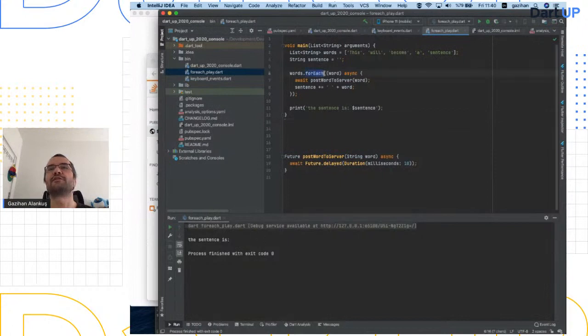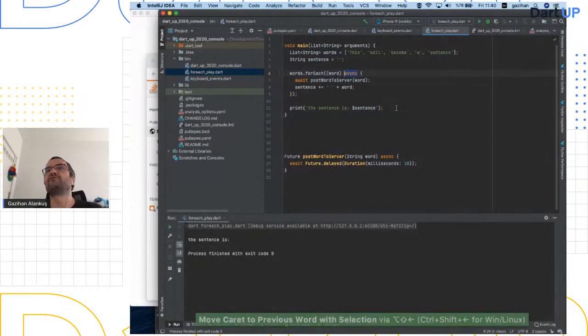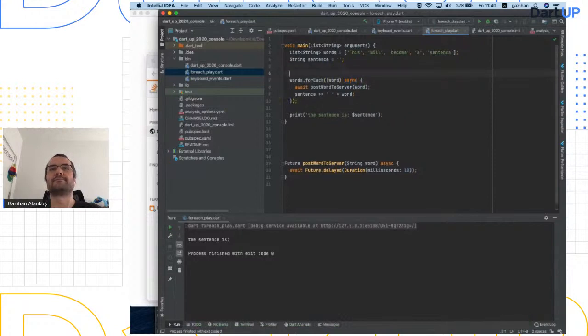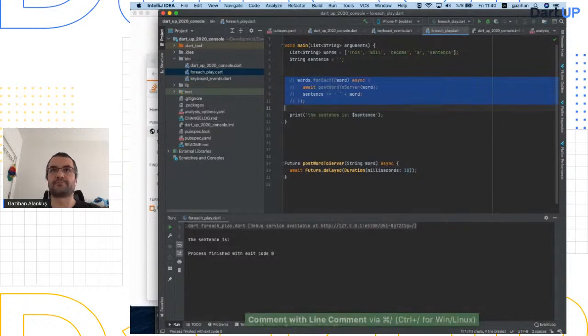Because this forEach starts these jobs, and those jobs will take some time to build the sentence, but forEach starts them, returns, and then prints the empty sentence. And then later, if I wait here a little more, I'll see the sentence formed, right? So that's the issue. This .forEach, especially if you put async stuff in it, can be a nightmare. So how do we fix it? The easiest way is just a regular for loop. So let me comment that out.